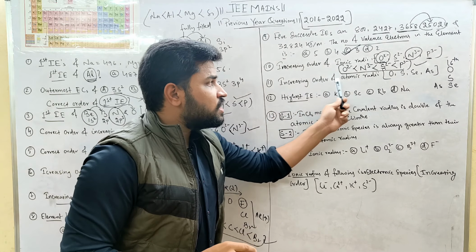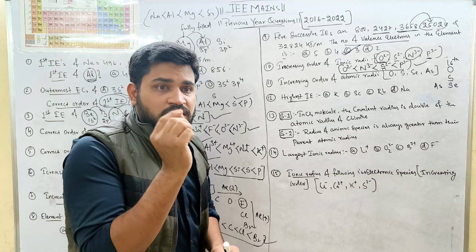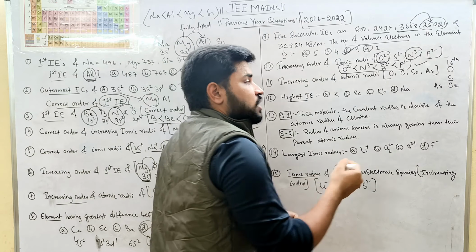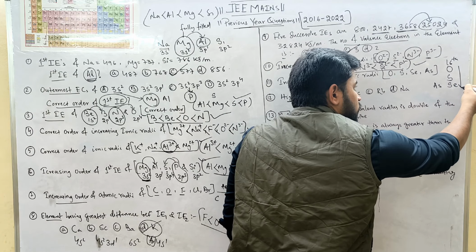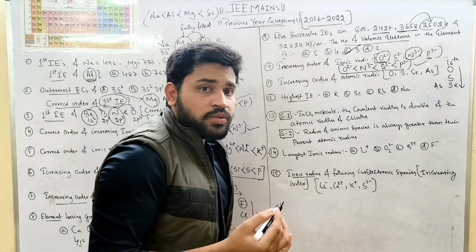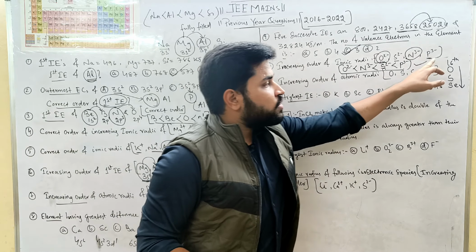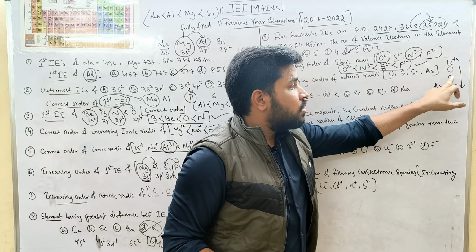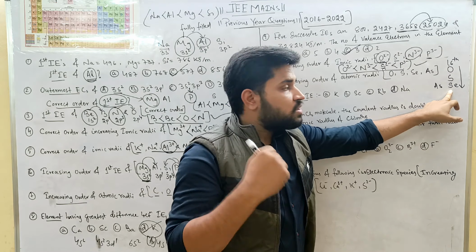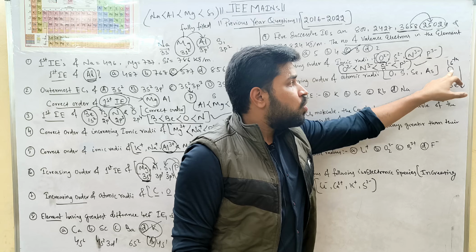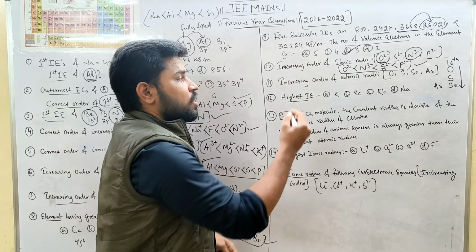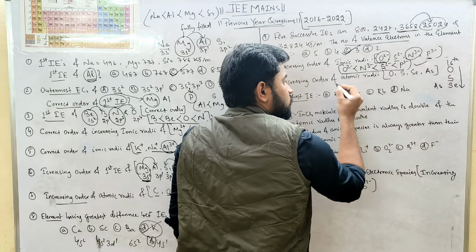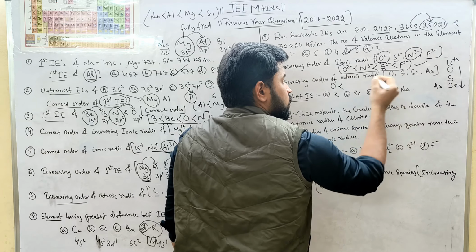Now for the increasing order of their atomic radius, lowest to highest: as we know, going down the group, the number of shells increases. Oxygen will have 2 shells, sulfur will have 3 shells, while selenium will have 4 shells. Are you getting my point? So who has the least size or least atomic radius? That is oxygen.